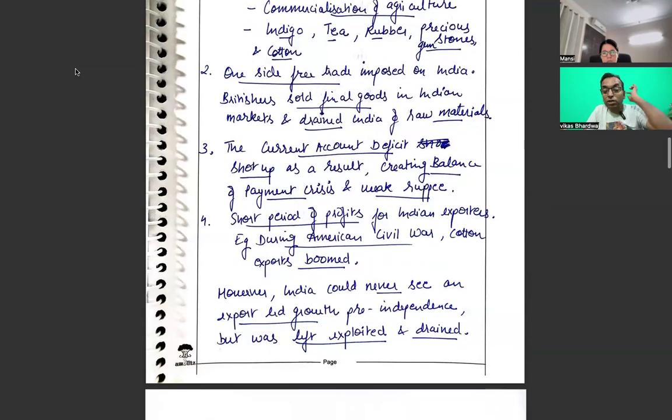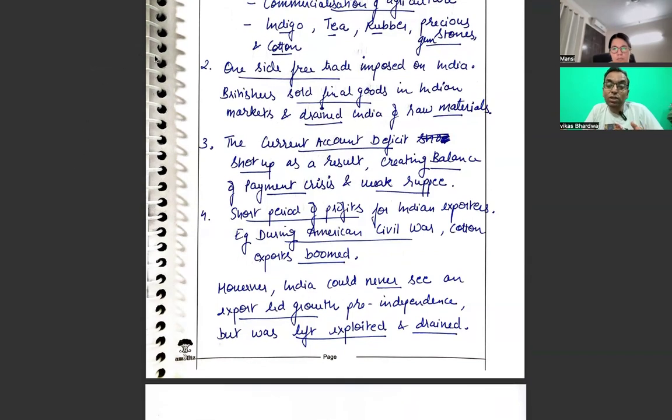I like point number 3. You could have written in brackets sterling versus rupee; that ratio is there. And then a short period of profits for Indian exporters. For example, during the American Civil War, cotton exports boomed. Rather than exporter, you can say Indian moneylenders and Indian traders. There is no such exporter as a group. So our vocabulary is also getting more streamlined compared with the first one.